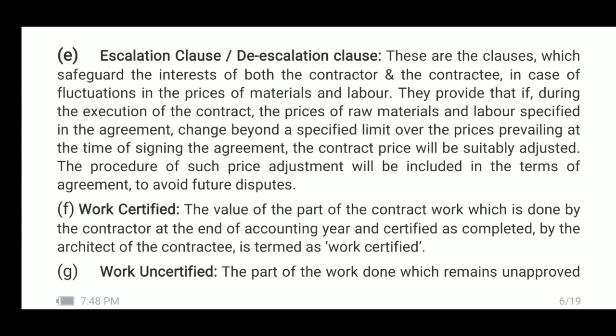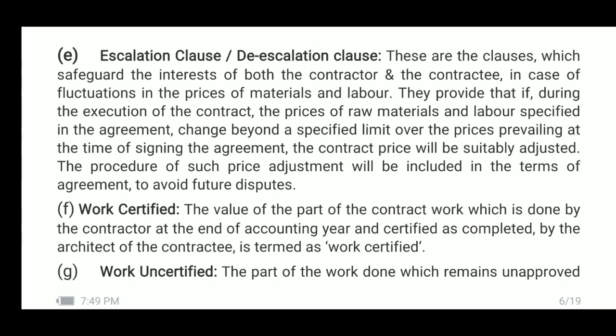That is, if the prices change in upward direction, then the contractor will have to lose. He may have to suffer loss. Therefore, as per this clause, escalation clause, he will be safeguarded.